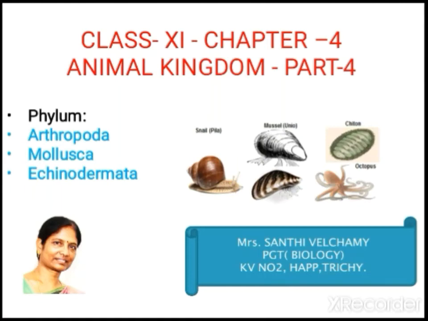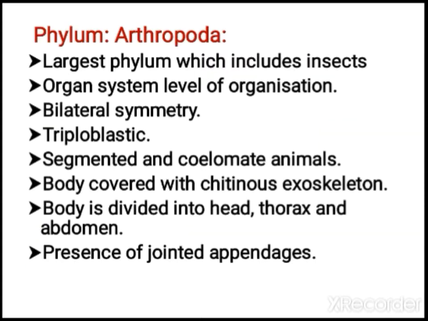So today we are going to continue the chapter Animal Kingdom. Today we are going to cover phylum Arthropoda, Mollusca and Echinodermata. So first let us see Arthropoda. Arthropoda is the largest phylum. It includes the insects. The organ system level of organization is being shown by Arthropoda.